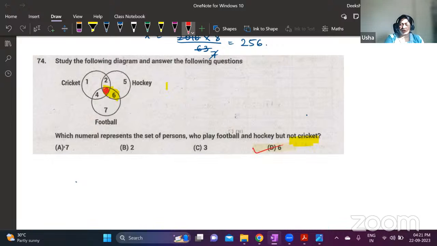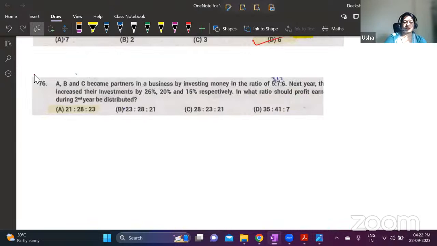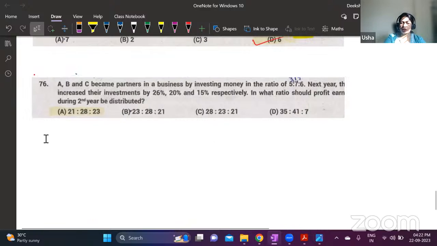This is based on set theory, but they have directly given the Venn diagram. Okay, the next question. So far, whatever questions we have solved have all come under the logical reasoning section. As you have seen, there are many questions which had numerical problems also that come under the logical reasoning section.